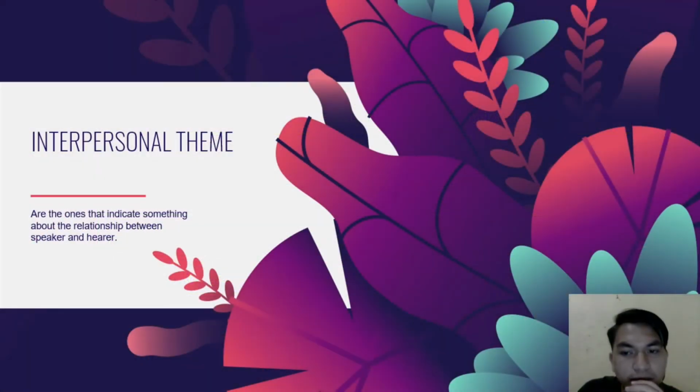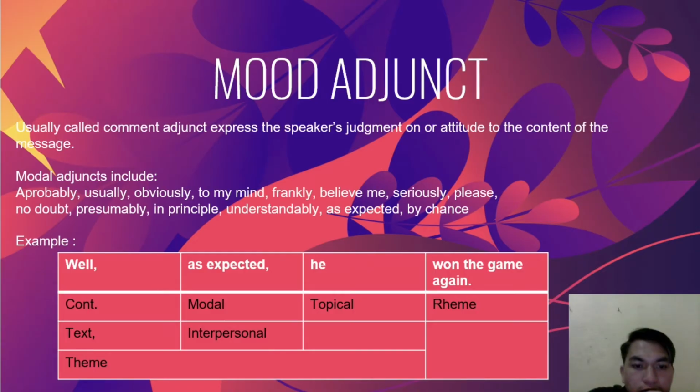The next is interpersonal theme. Interpersonal themes are the ones that indicate something about the relationship between speaker and hearer. The interpersonal theme consists of three elements. The first is mood adjunct. Mood adjunct, usually called comment adjunct, expresses the speaker's judgment on or attitude to the contents of the message. The modal adjuncts include probably, usually, obviously, frankly, believe me, seriously, etc.